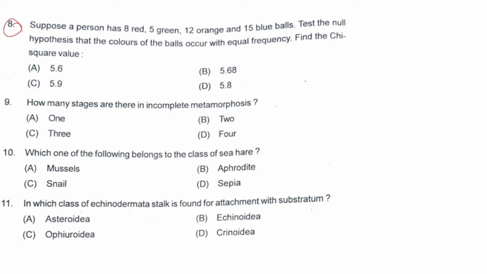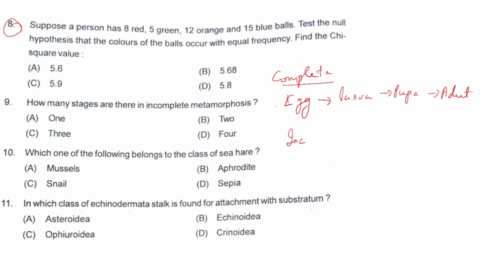Complete metamorphosis means we have all the stages, 4 stages. What are the 4 stages? Egg, then larva, then pupa, and then adult. Okay, this is complete metamorphosis.